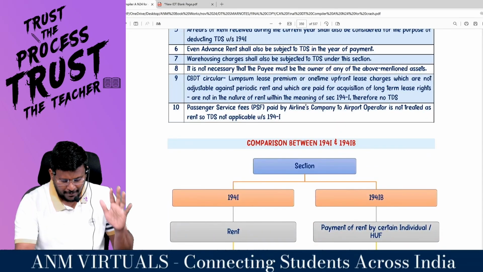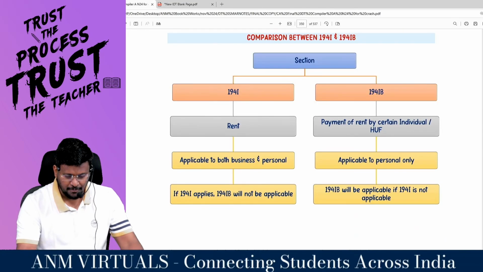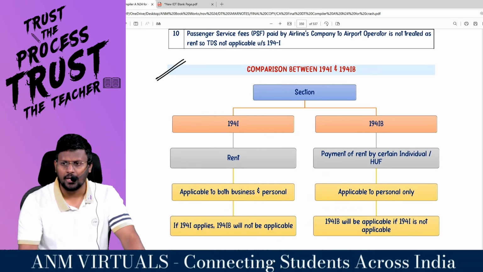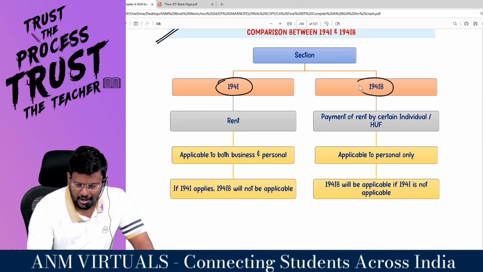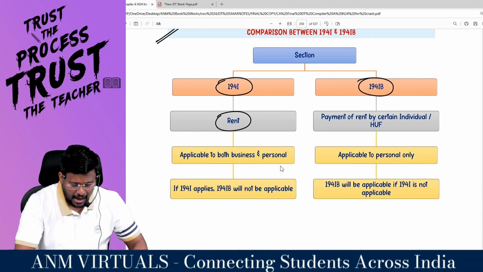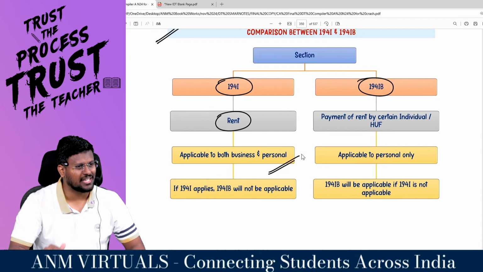Okay, fine. If I am an individual or HUF, my dear lovable students, you should have this comparison between 194I and 194IB. Section 194I and 194IB. 194I is what? Rent. Sir, rent applicable for both business and personal.